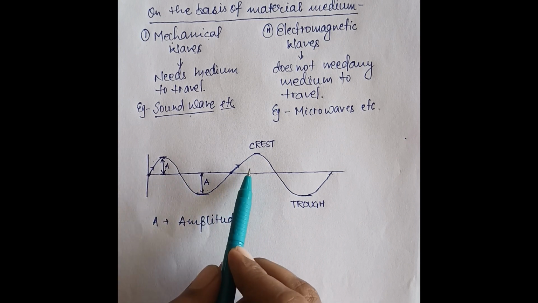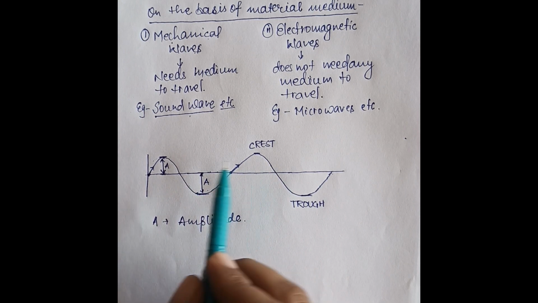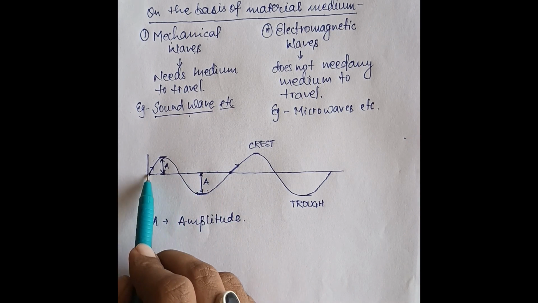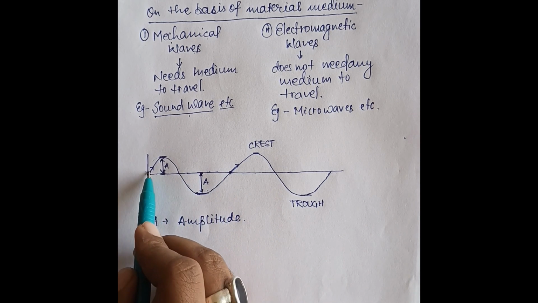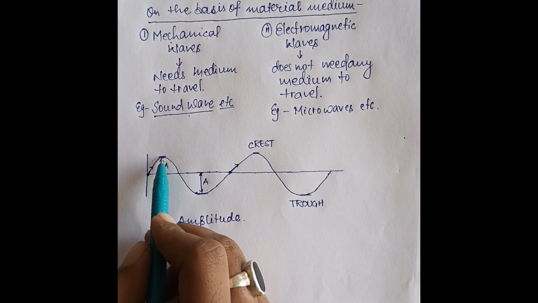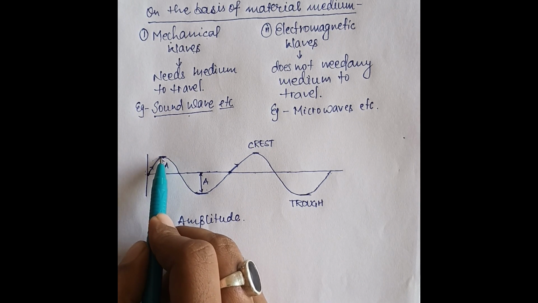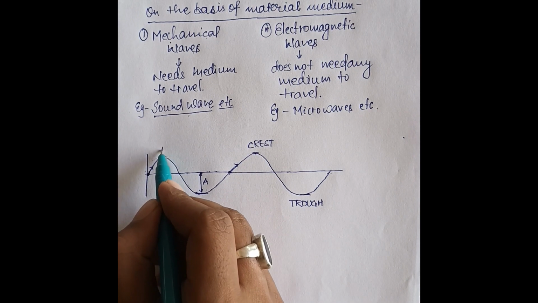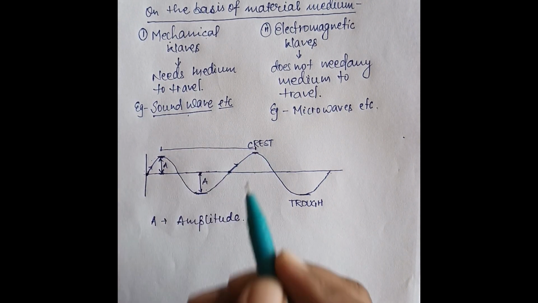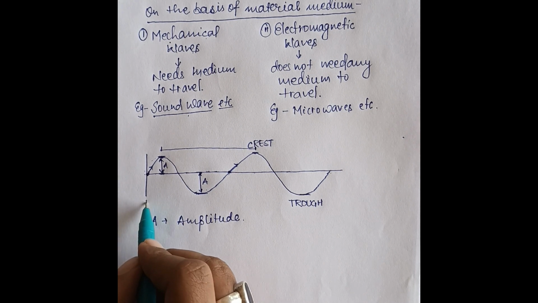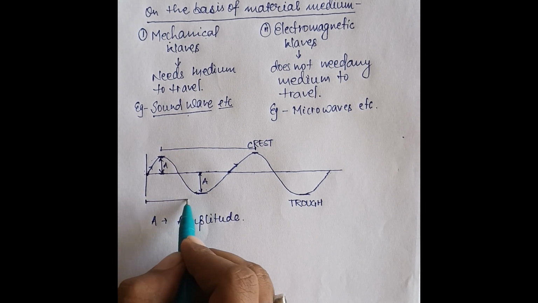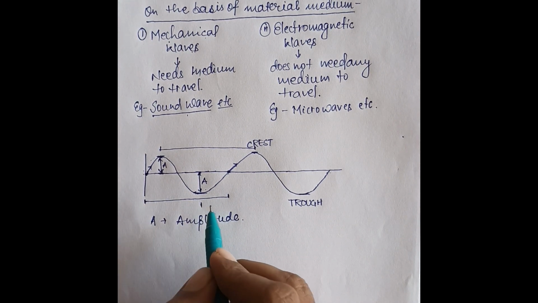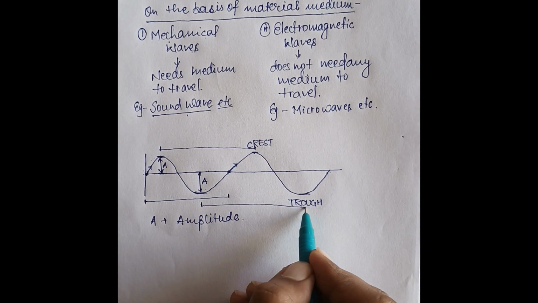When we see two consecutive waves, one after another, we look at the distance between the same phases. When we take the crest of the first wave, we take the crest of the second wave as well. Either you take this distance, or the mean position of the first wave and the mean position of the second wave, or the trough of the first wave and the trough of the second wave.